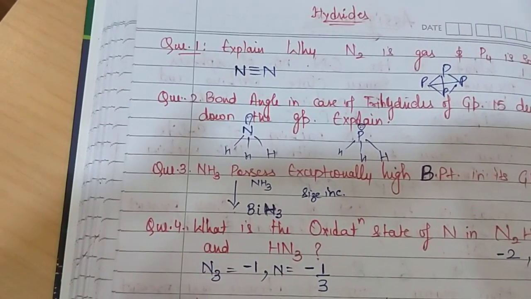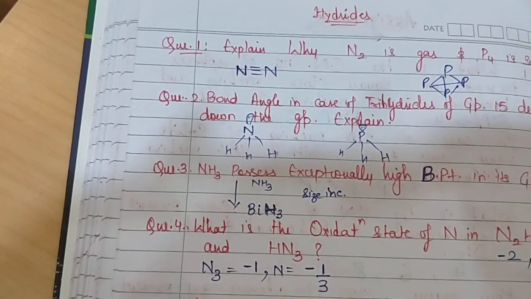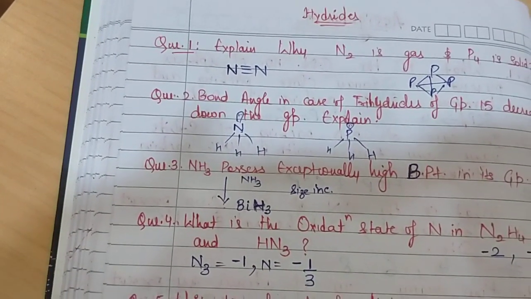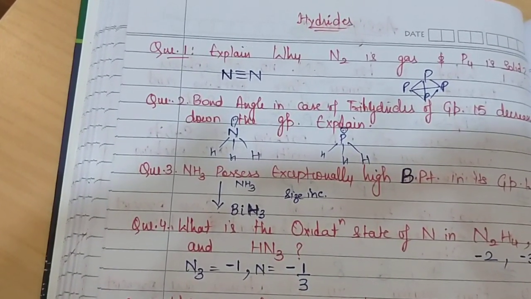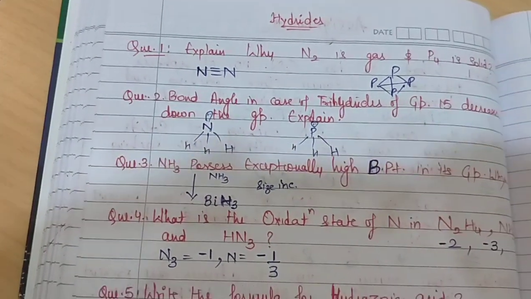Bond pair repulsions are less, so due to decreased bond pair repulsions, as we move down the group, there is a decrease in bond angle of the trihydrides of group 15 elements.